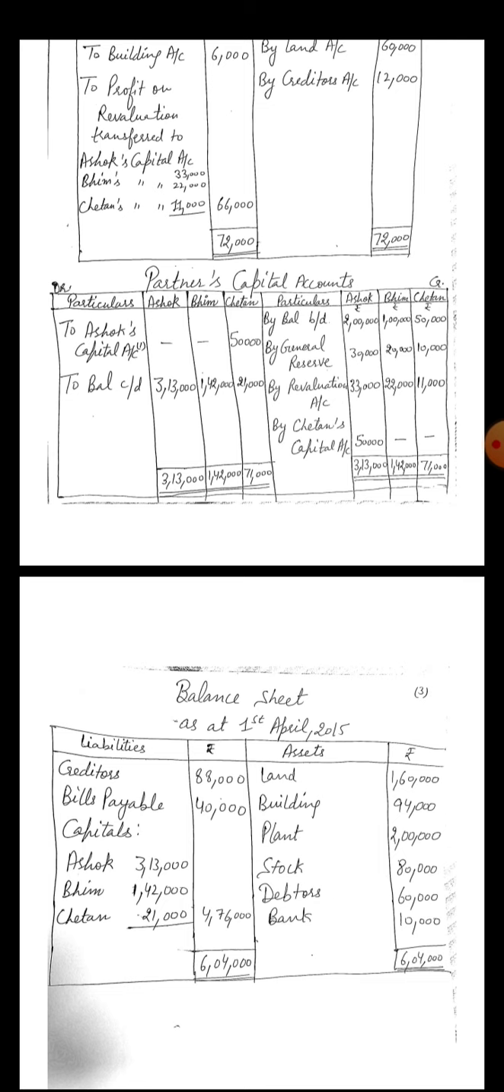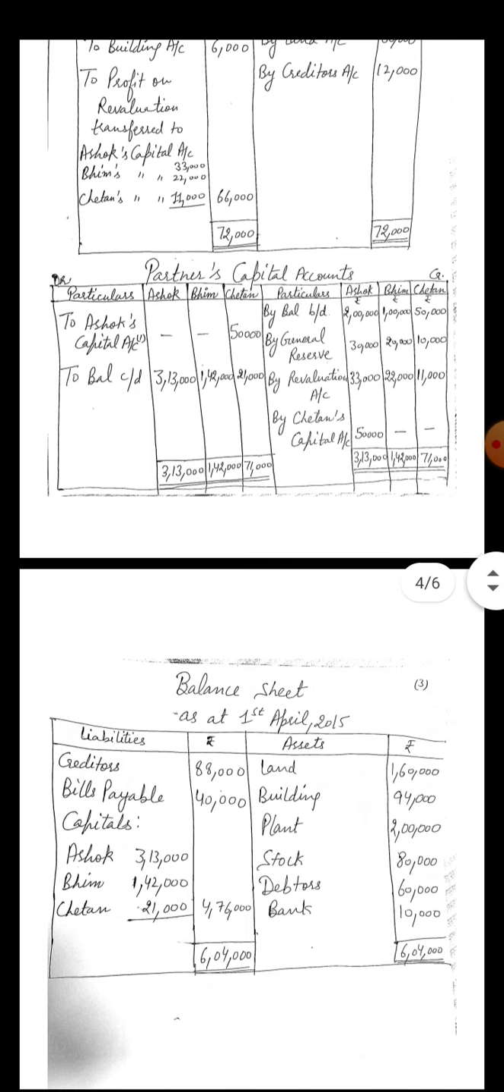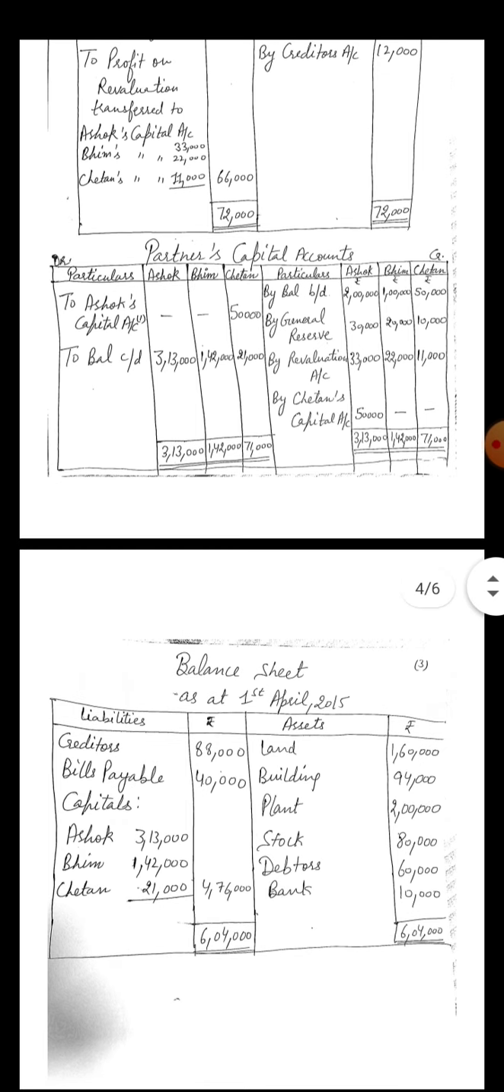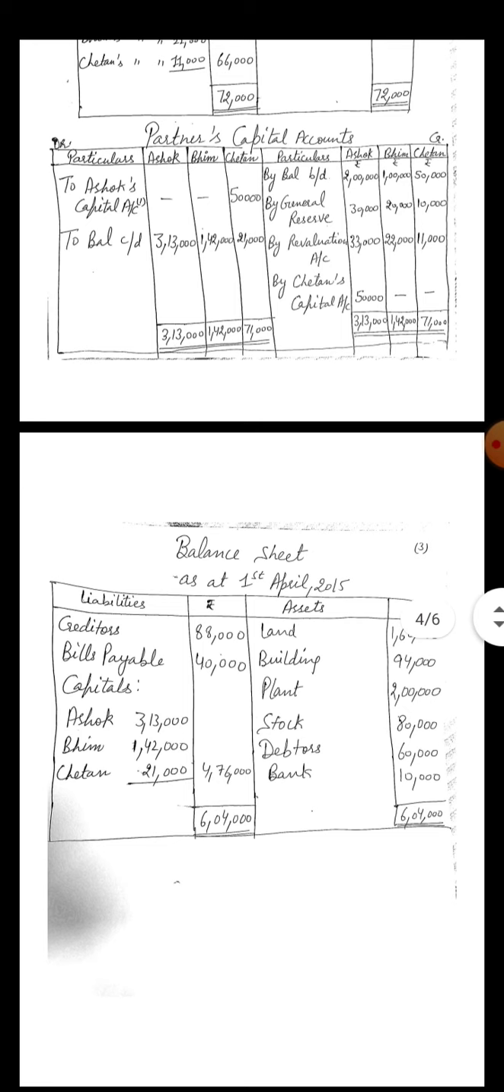66,000 into 3 by 6 is Ashok's share, Bhim's share is 66,000 into 2 by 6, and Chetan's share is 66,000 into 1 by 6, and the amounts are 33,000, 22,000 and 11,000 respectively. And after that, partners' capital account. First of all, the opening balance of partners will be written on the credit side of the partners' capital account as balance brought down: 2 lakh with Ashok, 1 lakh with Bhim and 50,000 of Chetan.